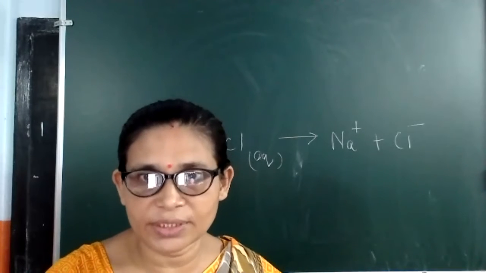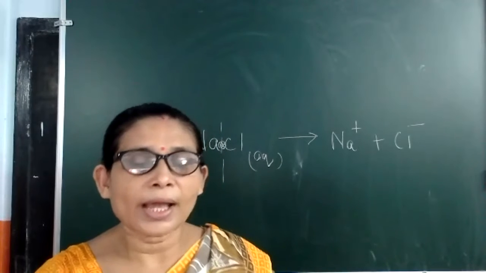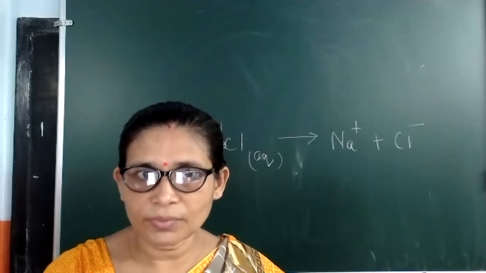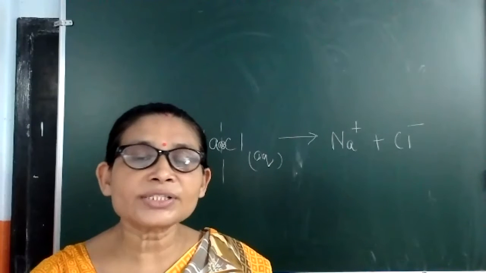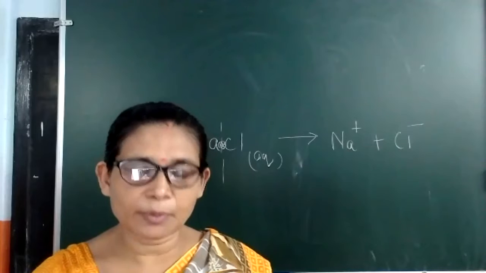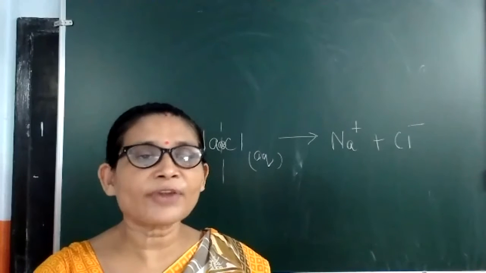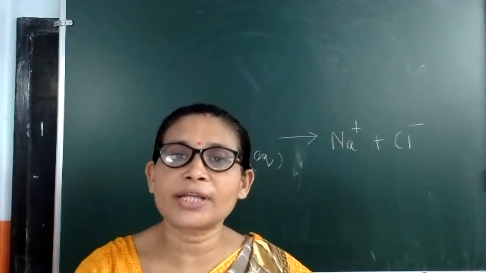Ionic compounds, I am saying, like NaCl, one compound, one molecule. And that is why they can't show any type of isomerism also. They don't show any type of isomerism. And the last property is that ionic reactions are very fast. Within a fraction of a second, you will get the result of ionic reactions.